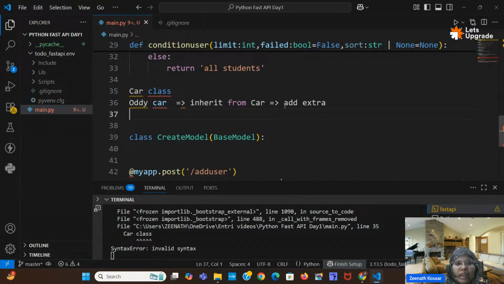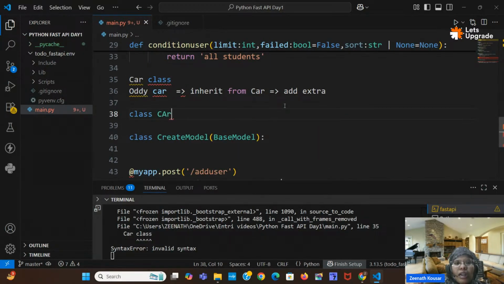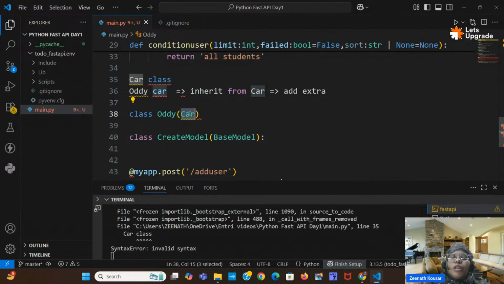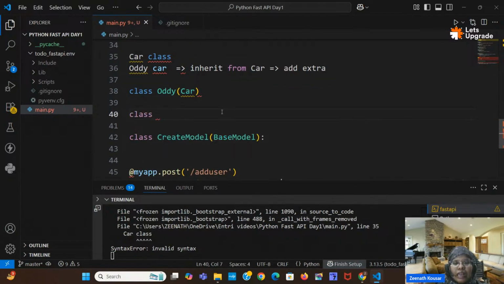Okay, here is how you can create this. The class Car will already be there inside the database. You can create an Audi car and inherit Car, so all the car features will also be there inside the Audi car. If you want to create a self driven car, what will you do? You take a self driven class and inherit Car. So Car is the parent here and self driven is the child class. The self driven child class will have all the properties which are inside Car as well. All the features will be there, and you can define extra features here.